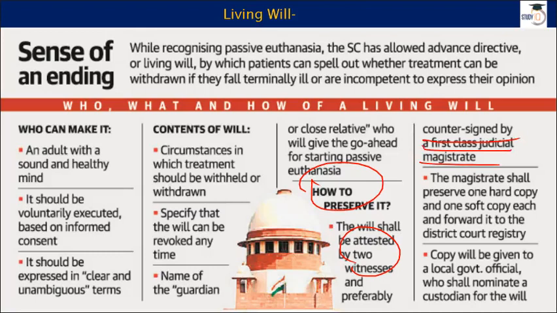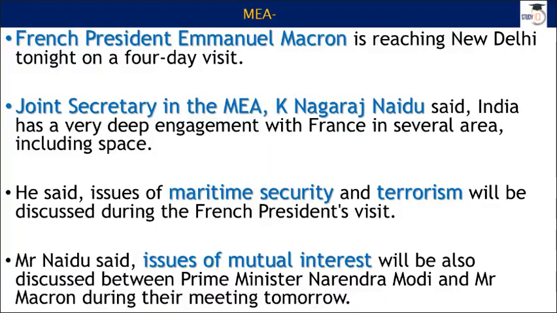He or she will sign it, and then this JMFC will pass it to the district court registry. It will be locked and saved over there, and you have a custodian of this particular will. In this way, misuse can be limited or eliminated. In the near future, we will find out if there is any flaw with this system or not, but so far so good.